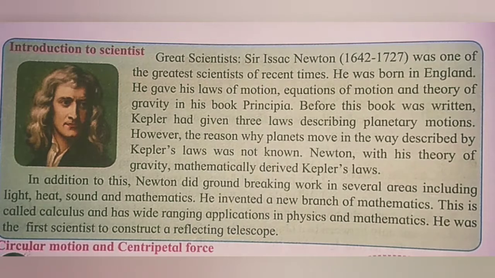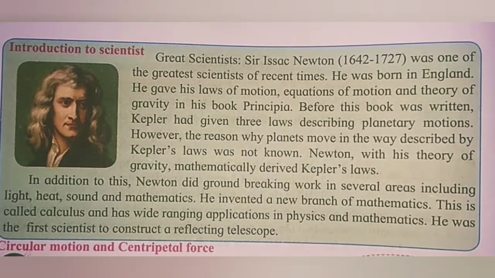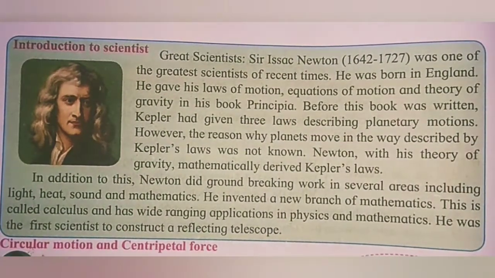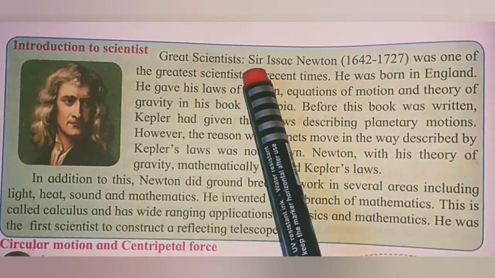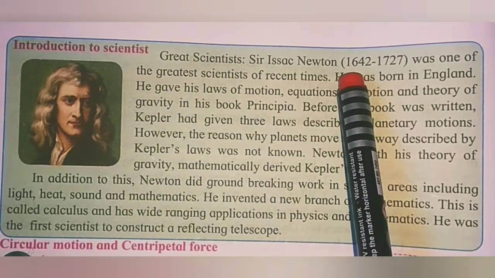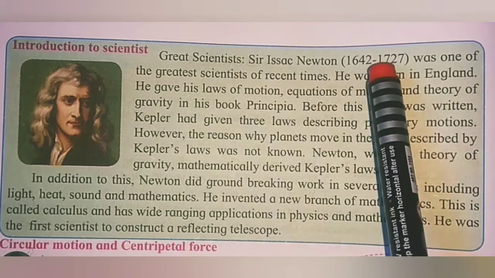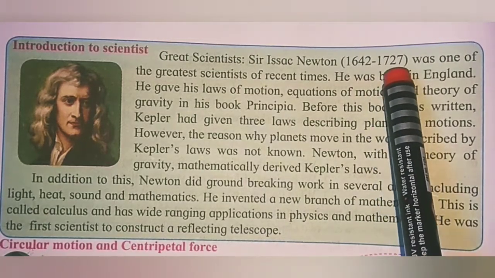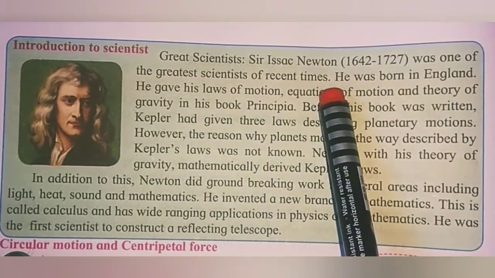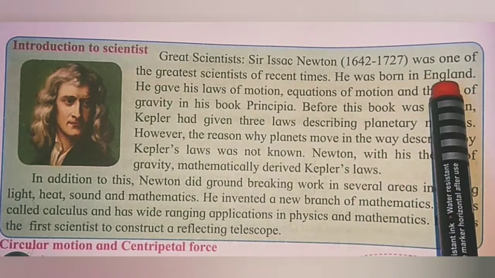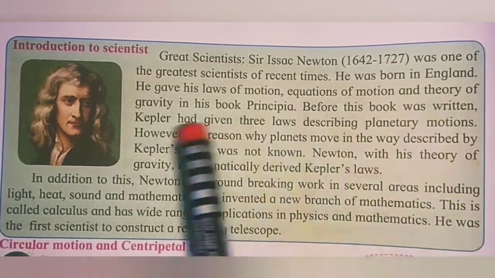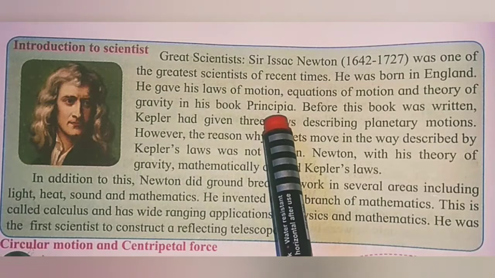Now here is given an introduction of a scientist, Sir Isaac Newton, who gave us the laws of motion. The great scientist Sir Isaac Newton was born in 1642 and his demise was in 1727. He was one of the greatest scientists of recent times. He was born in England. He gave his laws of motion, equations of motion and theory of gravity in his book Principia.